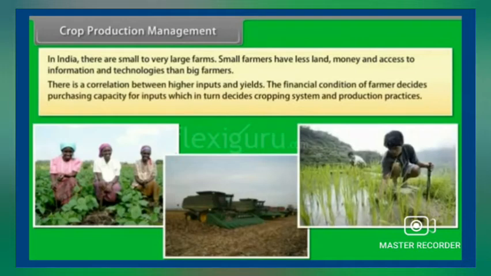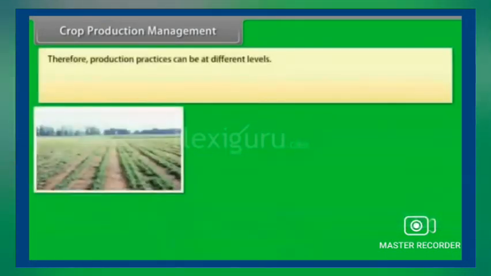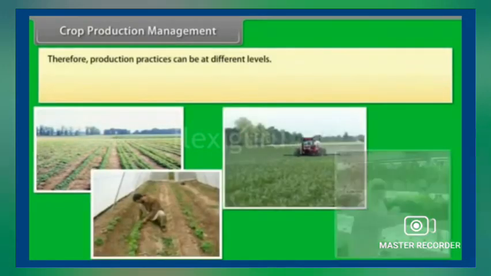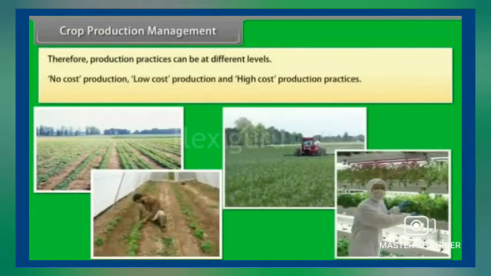There is a correlation between higher inputs and yields. The financial condition of farmers decides purchasing capacity for inputs, which in turn decides cropping system and production practices. Therefore, production practices can be at different levels: no cost production, low cost production, and high cost production practices.